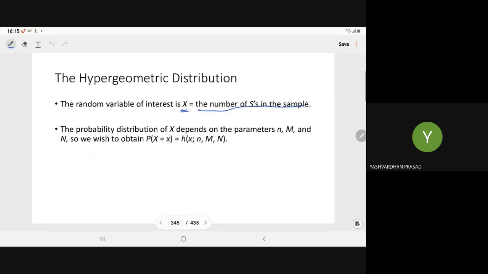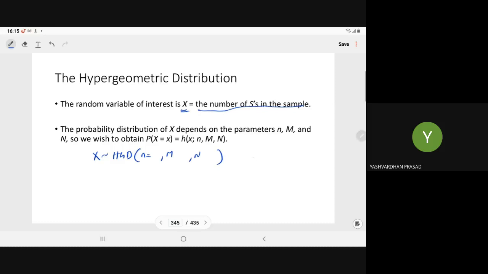So here we can say x follows the hypergeometric distribution with parameters n, then M, the number of successes in the population, and capital N. So here small n, capital M, and capital N are the pertinent parameters for the hypergeometric variate.